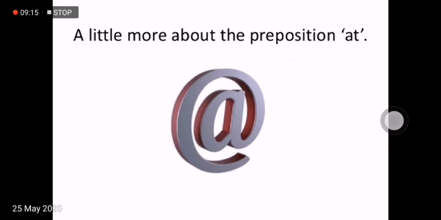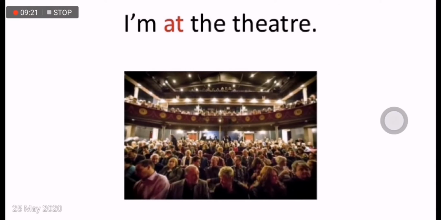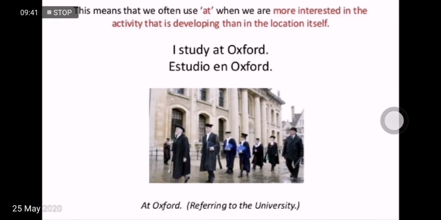A little more about the preposition at. We often use at with names of group activities. For example, I'm at the theater. Unless we are participants in the group activity, then we use in. I am in the theater. This can mean either I participate in theater productions, etc., or I am inside the theater building.